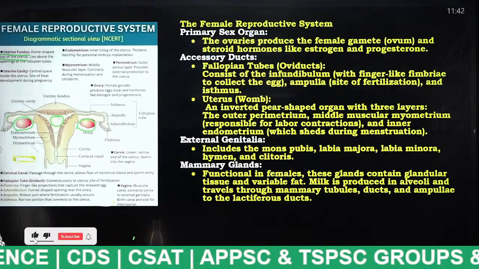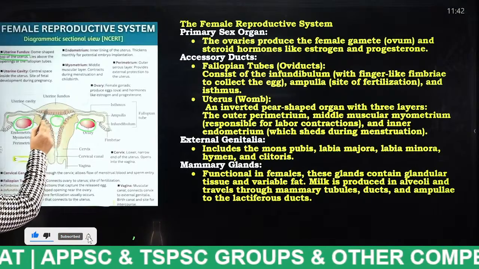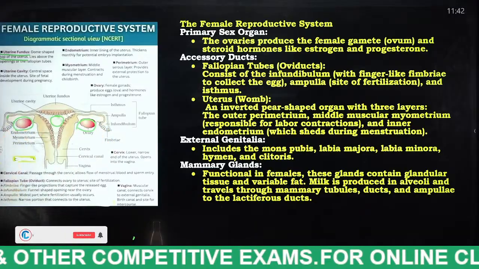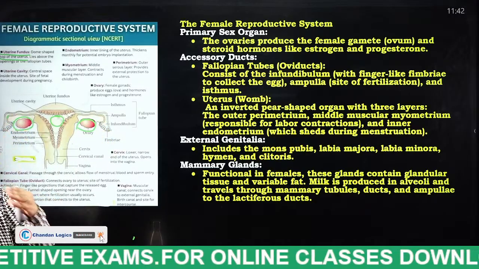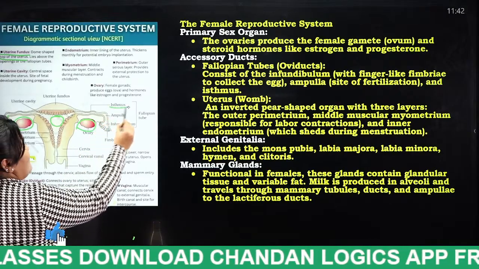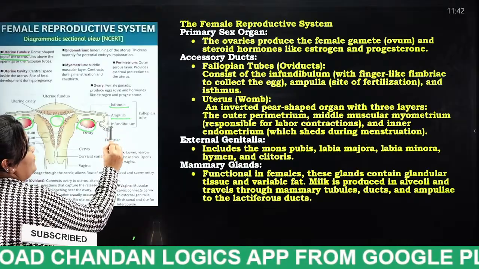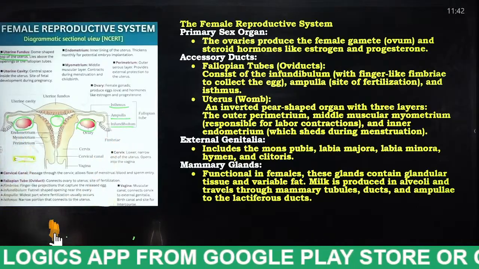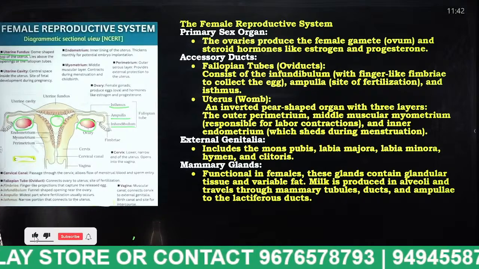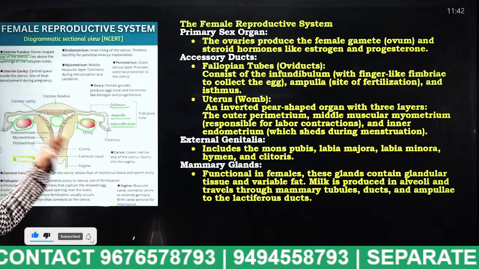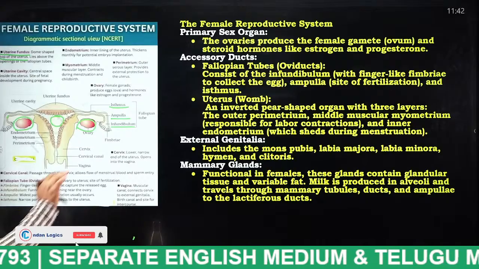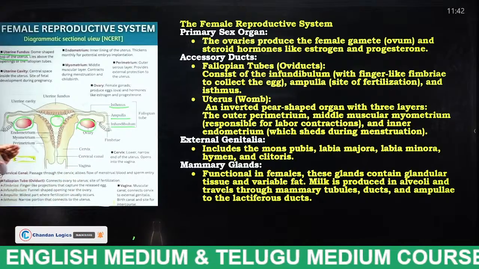Listen carefully. The next thing is the fallopian tubes. These two are fallopian tubes, and the fallopian tubes consist of three parts: one is the isthmus, one is the ampulla, and one is the infundibulum. What are those three parts, students? Isthmus, ampulla, and infundibulum. Now what is happening in each part we are going to discuss.